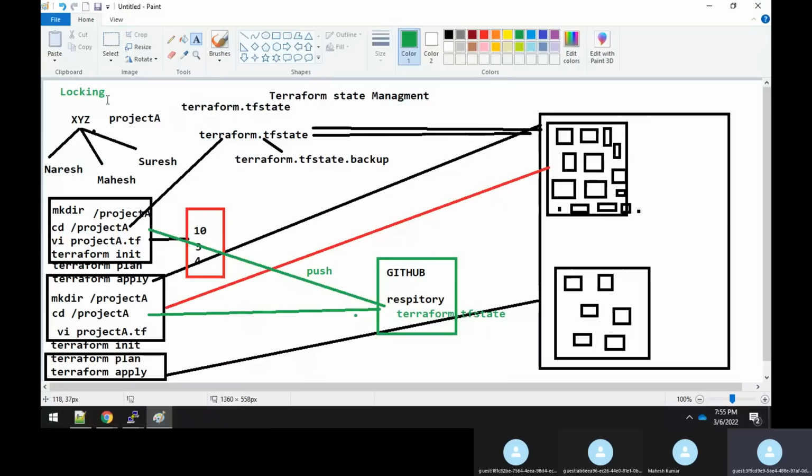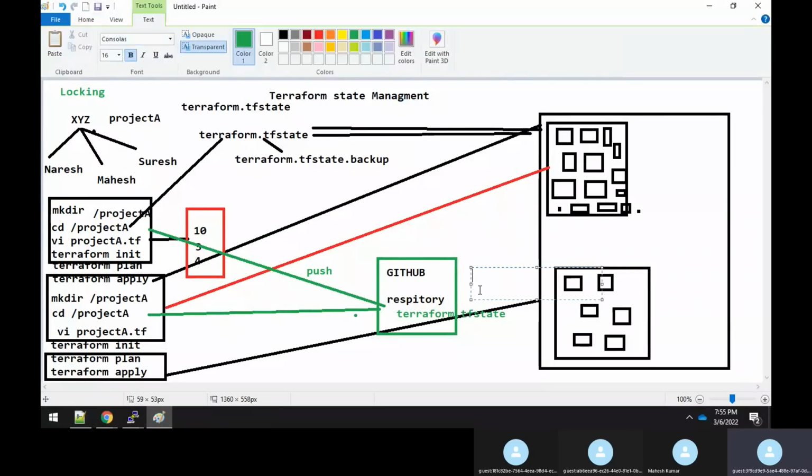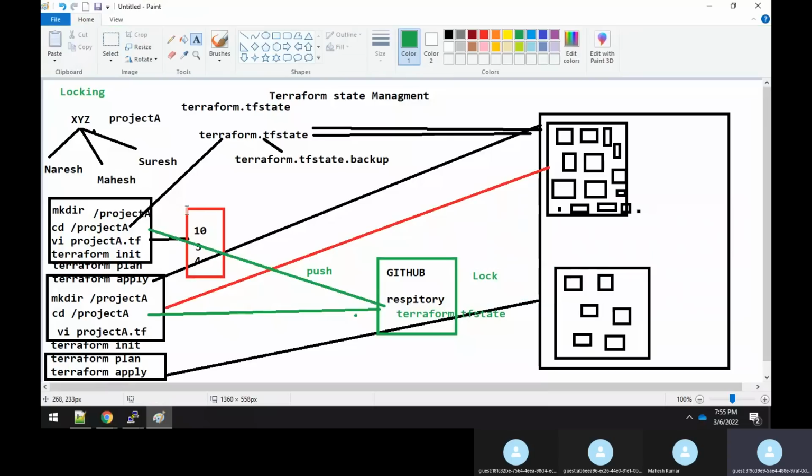If this locking mechanism is implemented, what will the lock do? Now when Naresh wants to work on this project, he will try to do a first pull from GitHub. While he is pulling, Mahesh cannot pull. Why?